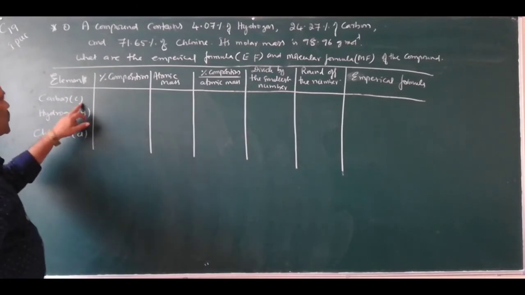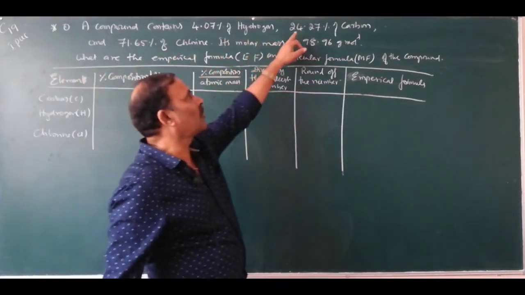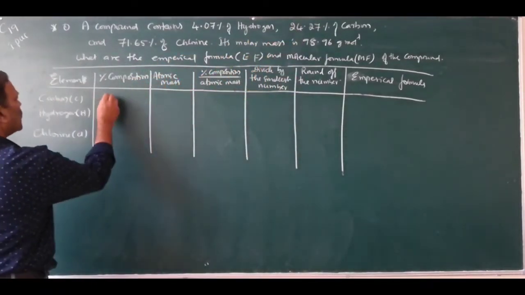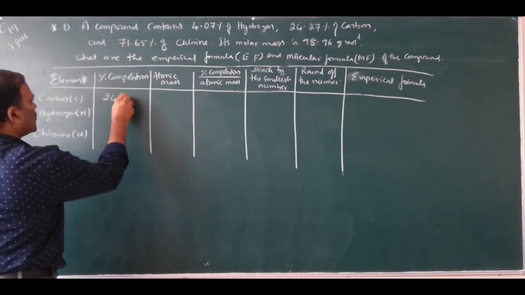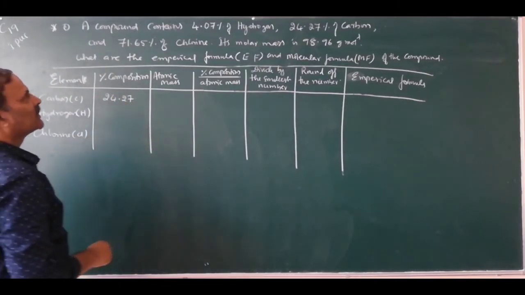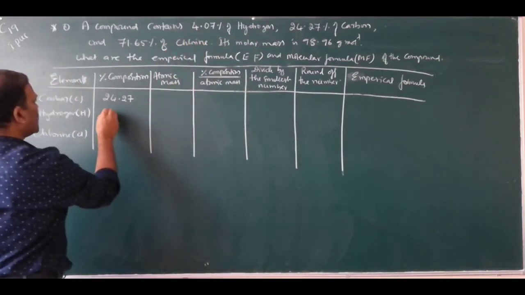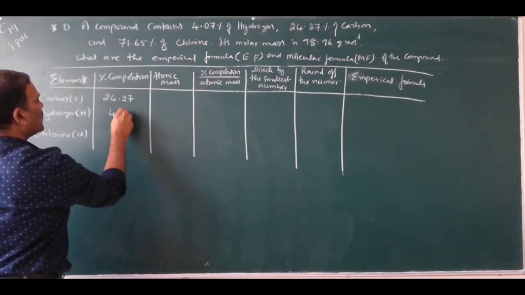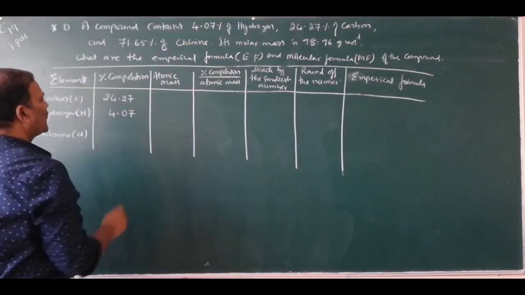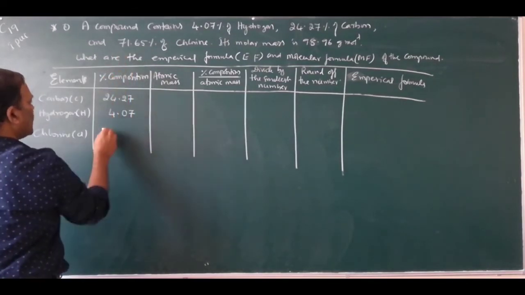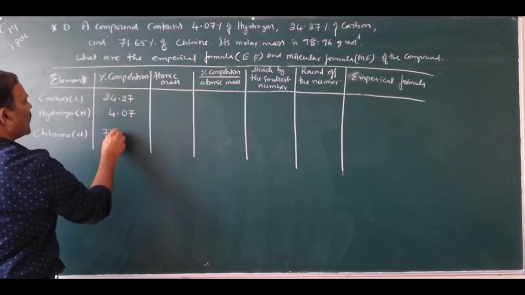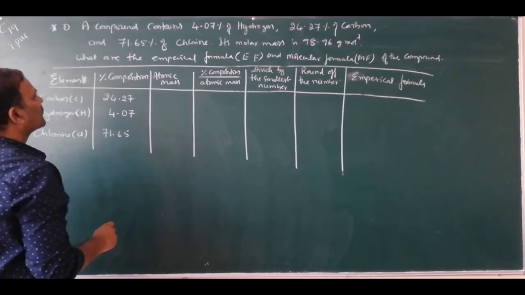What is the composition of carbon? The composition of carbon is 24.27%. The composition of hydrogen is 4.07%. The composition of chlorine is 71.65%.